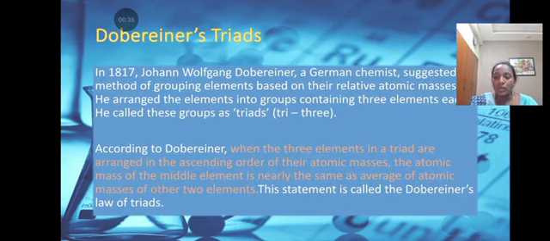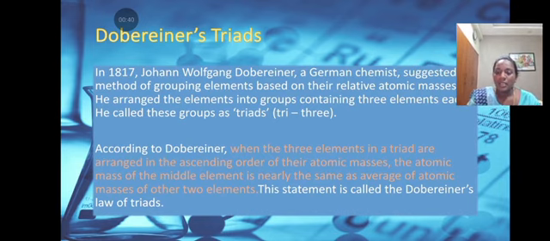So now we are going to study about Dobereiner's triads. In 1817, Johann Wolfgang Dobereiner, a German chemist, suggested a method of grouping elements based on the relative atomic masses. He arranged the elements into groups containing 3 elements each. He called these groups triads.